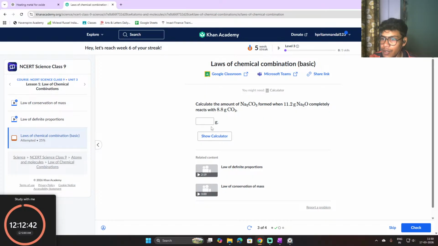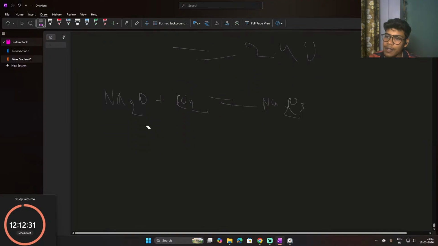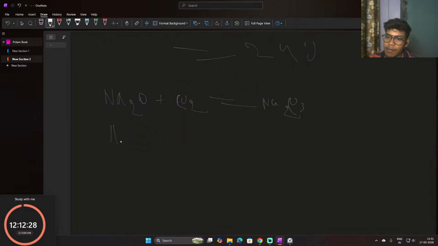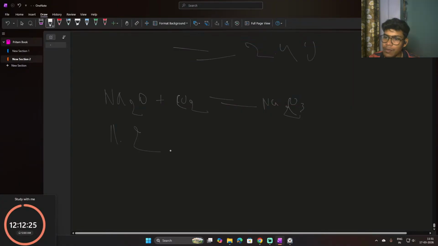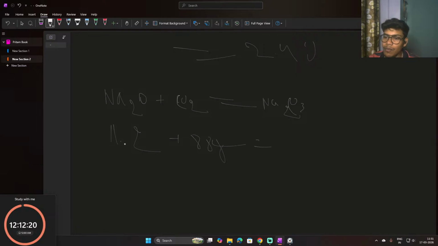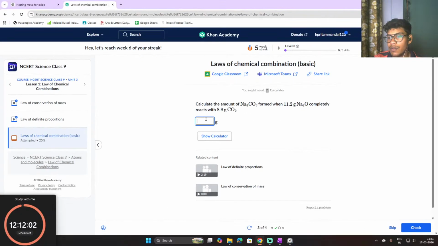So now we have to calculate the amount of Na2CO3 formed. It's simple, basically. It's given 11.2 gram Na2O and 8.8 gram CO2. If we add them both, we can get this number, the total mass. So it will be 20 gram. So the answer will be 20.